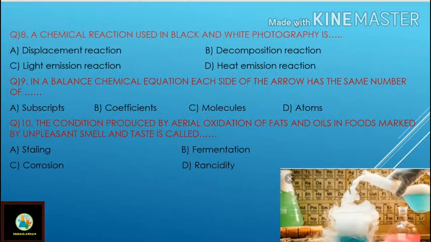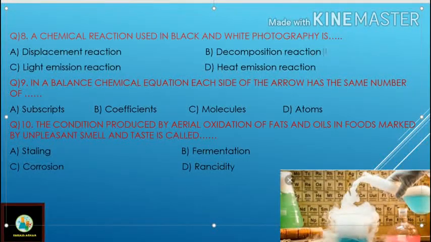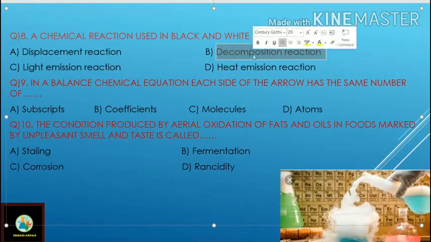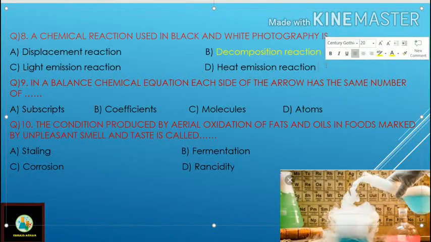Silver chloride, silver bromide. Okay, and the options are displacement reaction, decomposition reaction, light emission reaction, and heat emission reaction. So the decomposition of silver chloride, which we have discussed, gives silver and chlorine. This reaction is used in black and white photography. So the answer is D, a decomposition reaction.